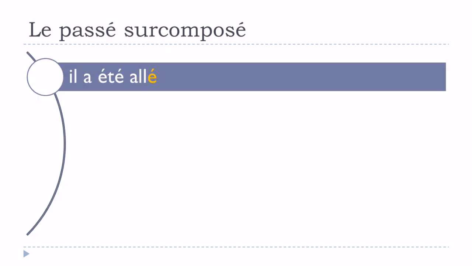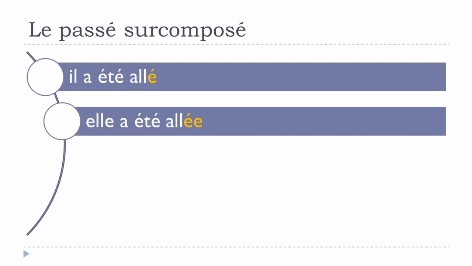But then remember that it will behave exactly the same way as all the compound tenses if you use a verb like aller, for instance, that will require être and not avoir. So in that case, you will have to put the feminine form at the end of your participe passé.